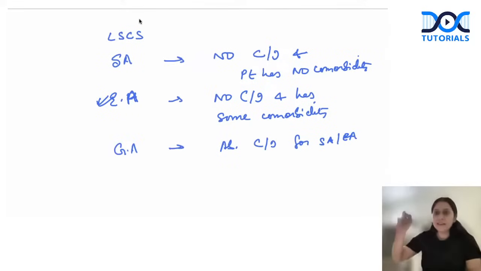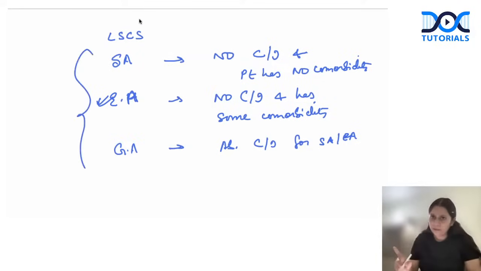So GA is the last choice. If spinal and epidural, we cannot give. Spinal is the first choice. But if there's a comorbidity in which we don't want a rapid hemodynamic alteration, we can go for another neuraxial technique, which is epidural anesthesia. So this is how you have to approach the answers in the question.